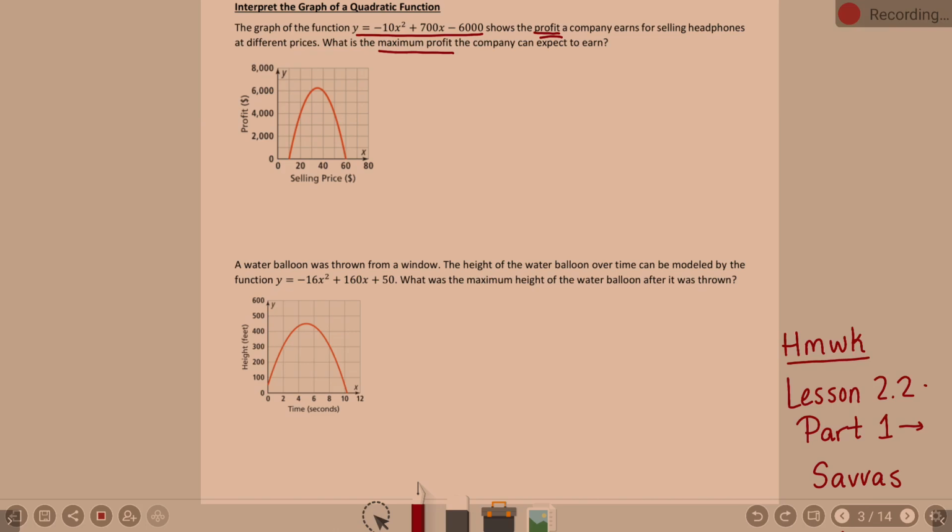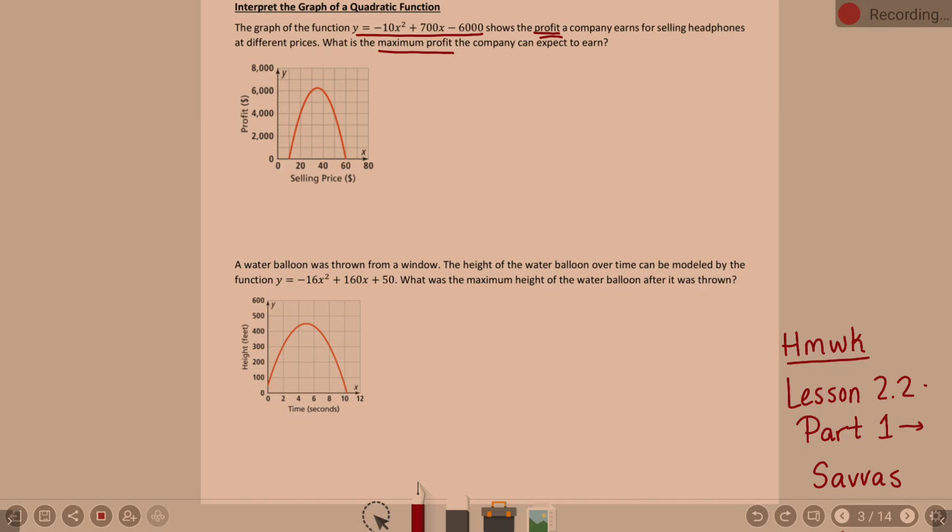If you need a hint, we talked about minimums and maximums earlier last week, and where a minimum or in this case, maximum might occur. The vertex. Because what do you notice about this parabola? It's upside down, right? We know it's upside down because my a value is negative.